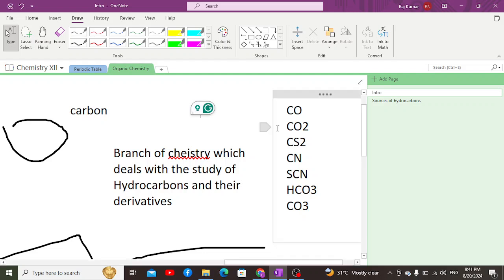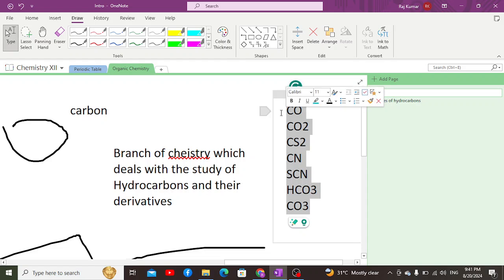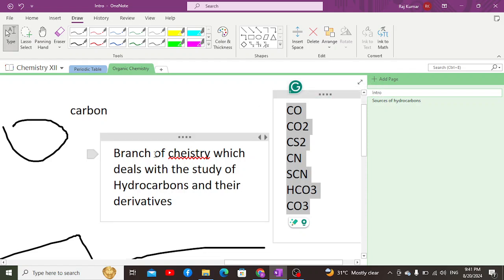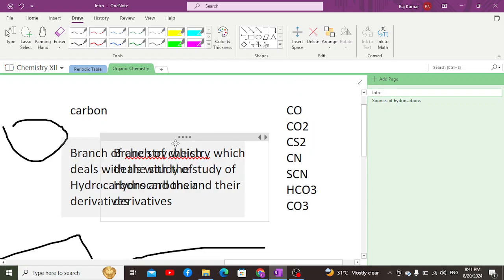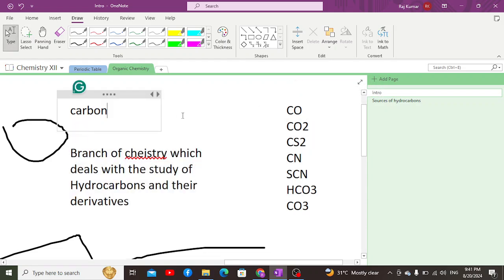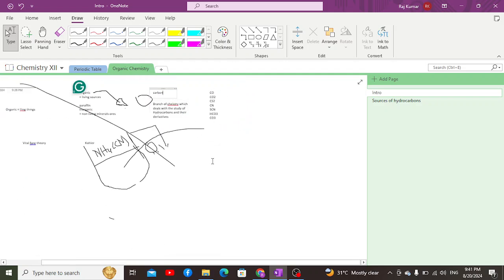These others could be organic, but the reason they are considered inorganic is that they are dissimilar in properties to hydrocarbons and their derivatives. For example, carbon dioxide has a very different boiling point as compared to that of hydrocarbons. Let's suppose if we take methane as well, these are having different properties.